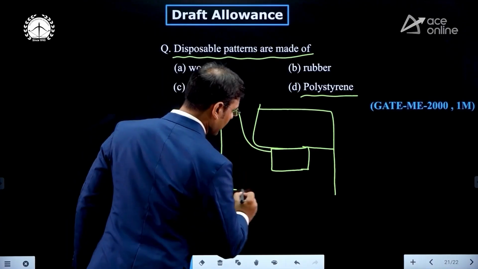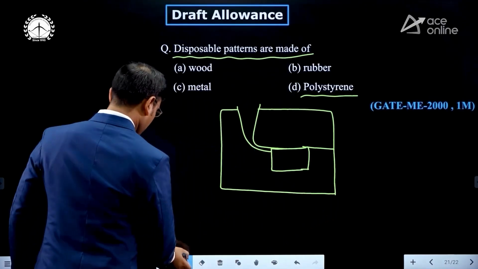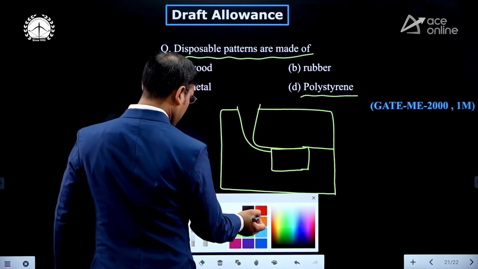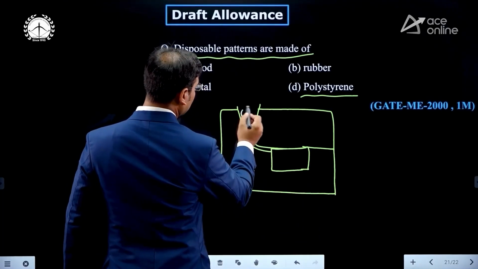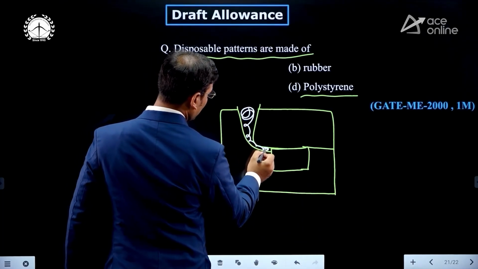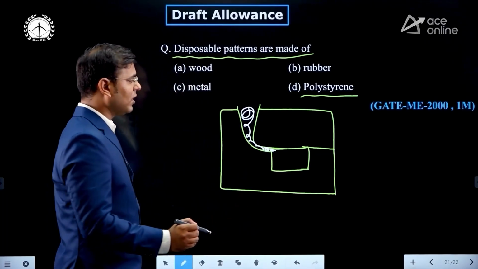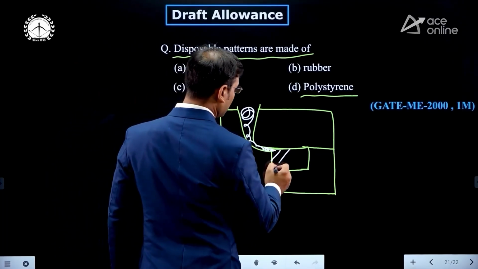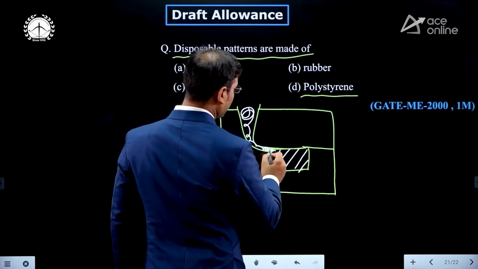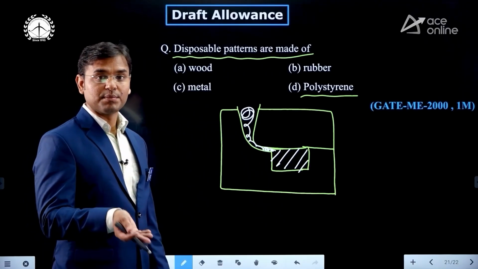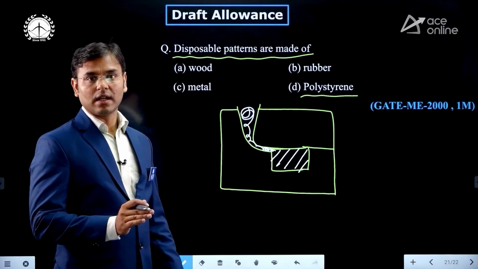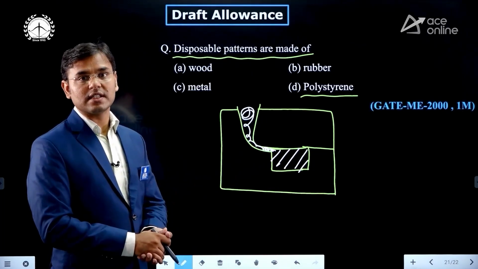The polystyrene pattern remains there. And do you know that we are directly pouring the molten metal here? When that molten metal touches the polystyrene, just see, what happens? The polystyrene melts, meaning there is melting of polystyrene and evaporation of polystyrene.